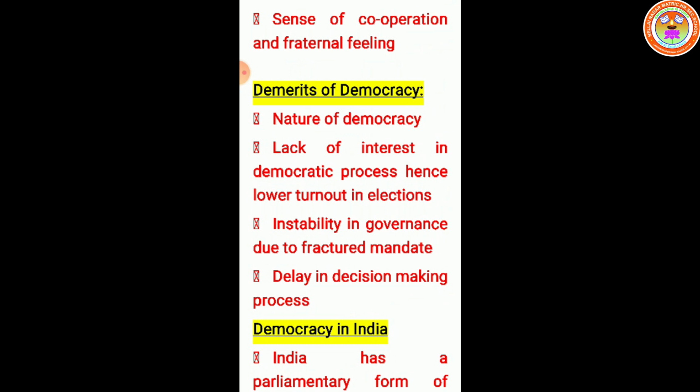The next one is instability in governance due to fractured mandate. We can't expect stability in the government. That's one of the main demerits of the democratic system of government.